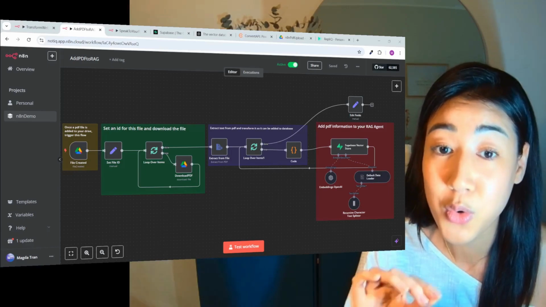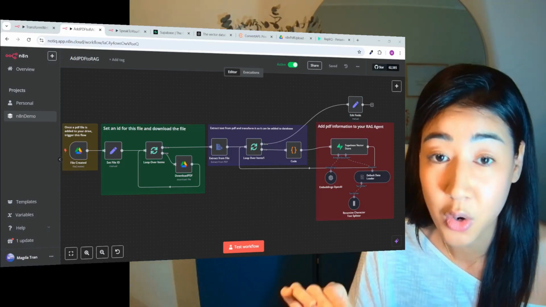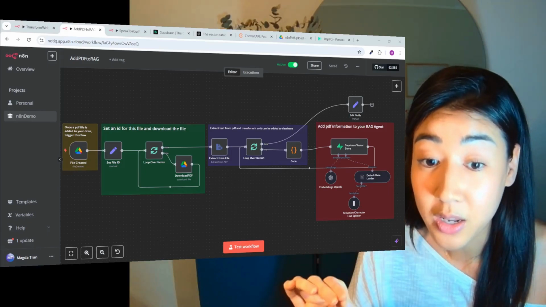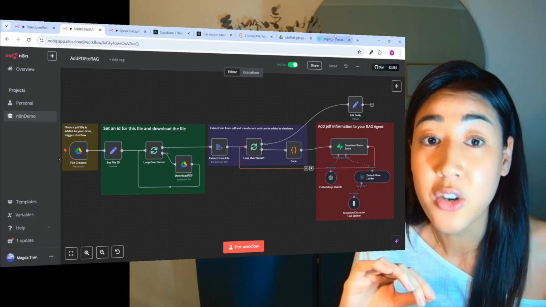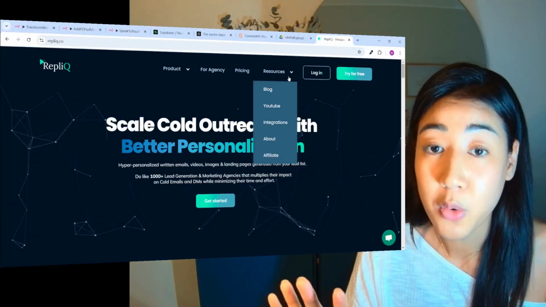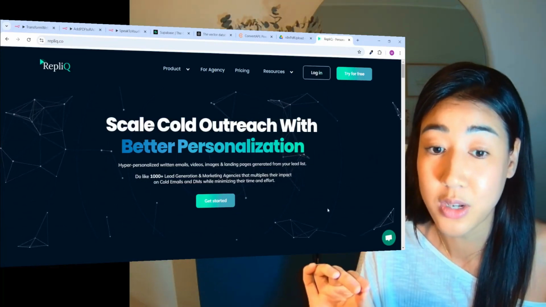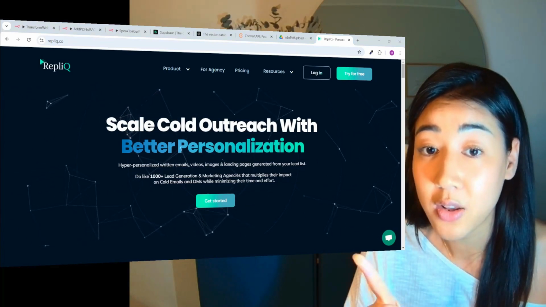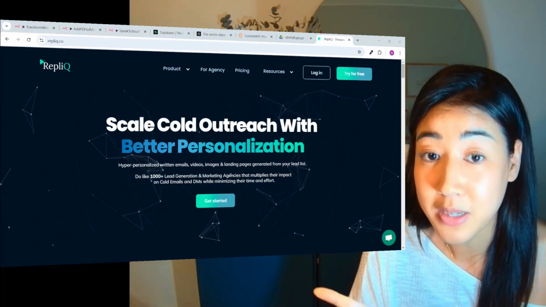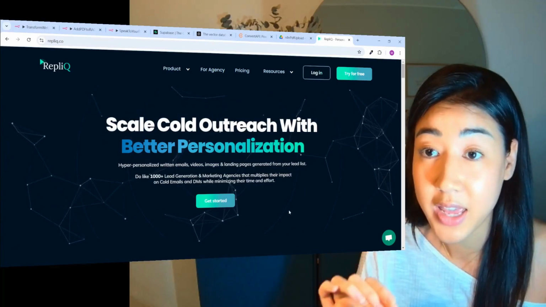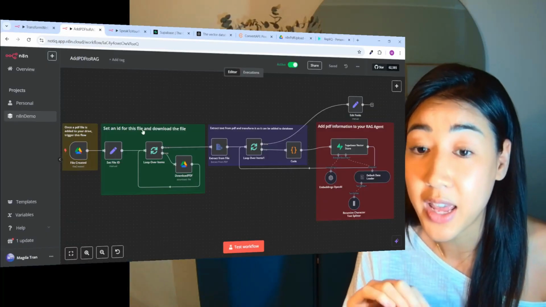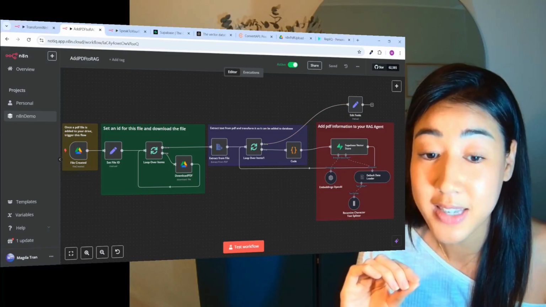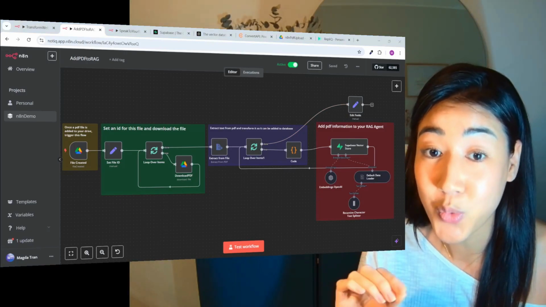So if you've worked with AI in cold outreach, you know how generic it can be, and it's because it doesn't really know your business. It only knows its own training data. But what if this AI actually knew your website, your blog posts, and your best success stories? So this is the power of a RAG. It's going to actually retrieve actual knowledge about your business. So instead of having an AI that's guessing, you will have an AI that actually knows. And this is how we make cold outreach smarter.